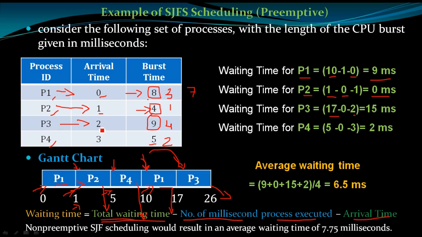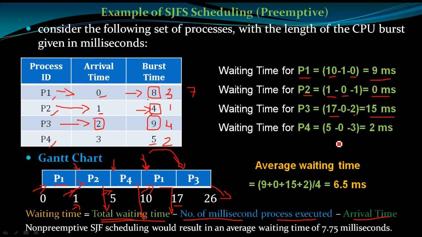So 17 minus 0 minus 2, that is 15 milliseconds, is the waiting time of P3. As per the Gantt chart it is 17 milliseconds, but it did not arrive at 0; it arrived at 2 milliseconds, so this has to be subtracted from 17. So 17 minus 2 is 15. In this fashion also we can calculate the waiting time of a process.